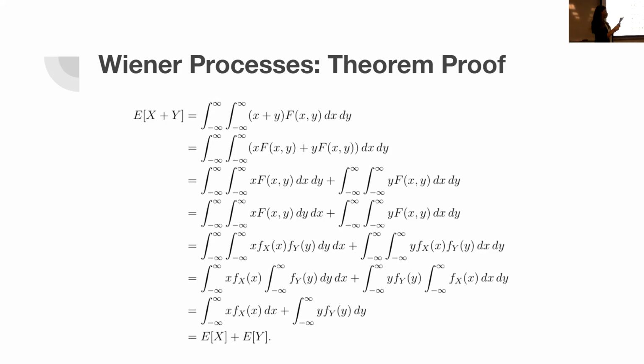And then finally, line number 7, that second integral in the first term is simply equal to 1 by definition, and the same thing happens over there. So we're just left with that first part, and then the other part with the plus y f of y. So in that line, we can just apply the definition of expected value again, and therefore we get the expected value of x plus the expected value of y, and we have proven our base case.